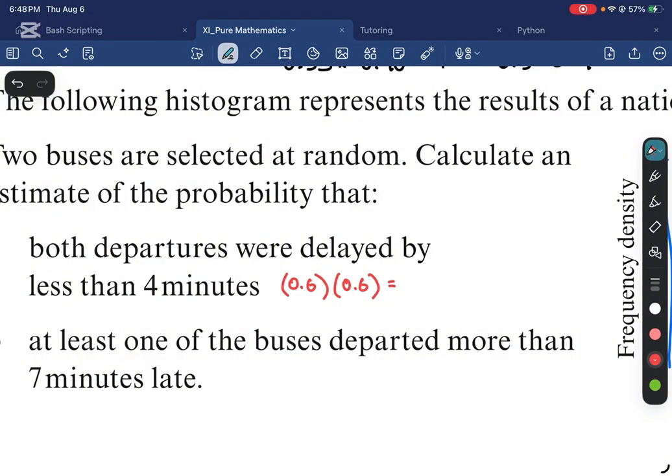First bus is delayed less than 4 minutes. There's a 60% chance. The second bus is delayed less than 4 minutes. There's also a 60% chance. If you multiply them together, you get 0.36.